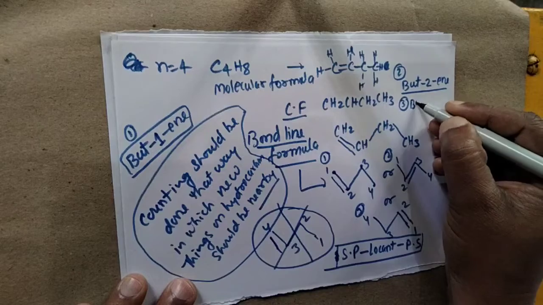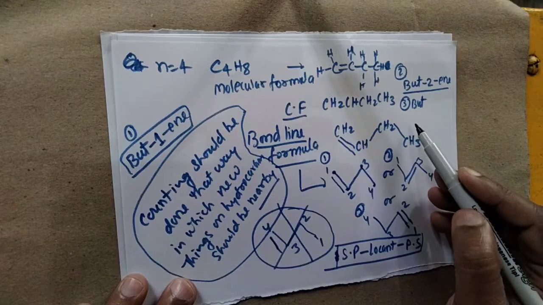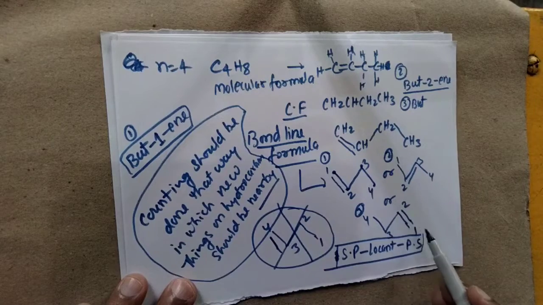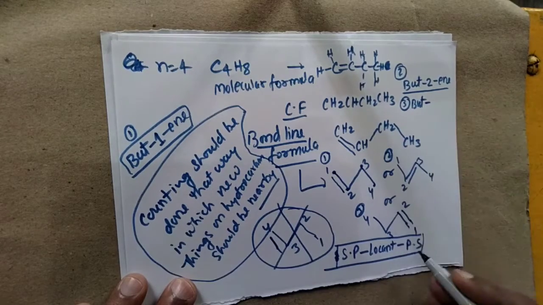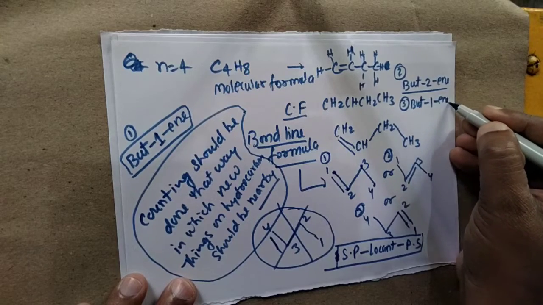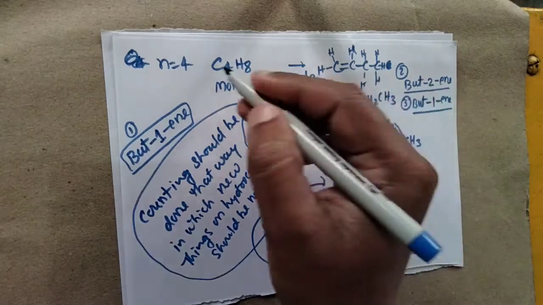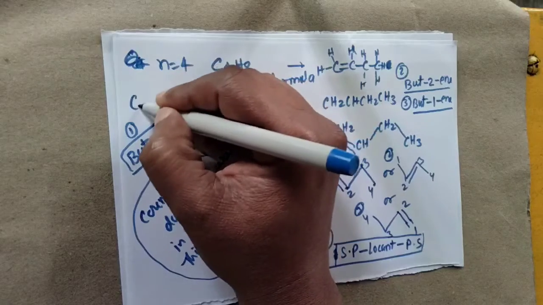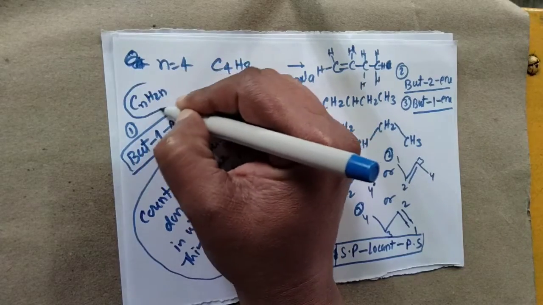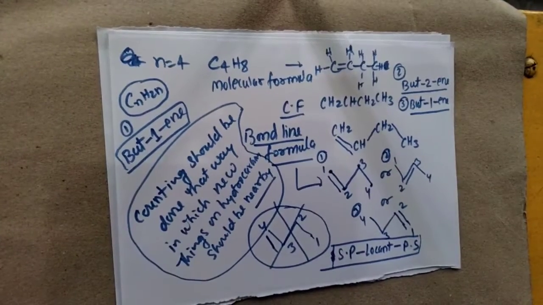Again we have but on the basis of the number of carbon atoms, then on the first carbon we have 1 and then ene. So this is but-1-ene. This is the naming of double bonded compounds which have the formula CnH2n. I think you easily understand that.